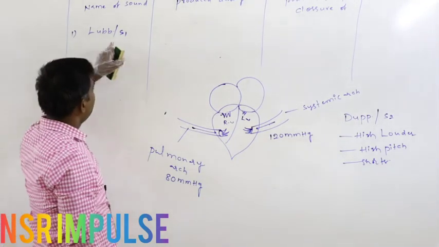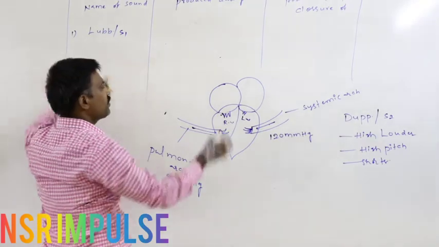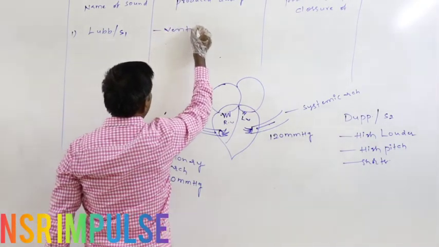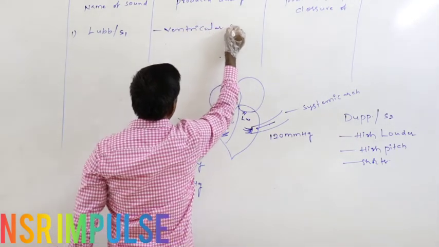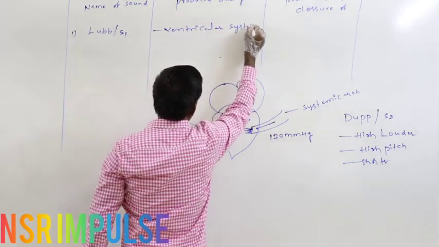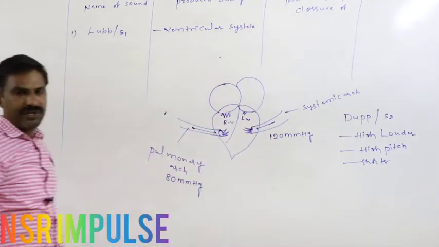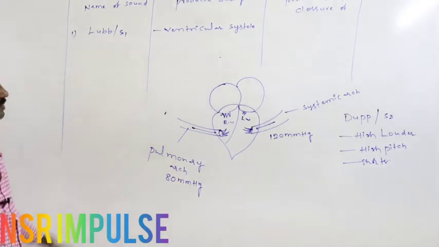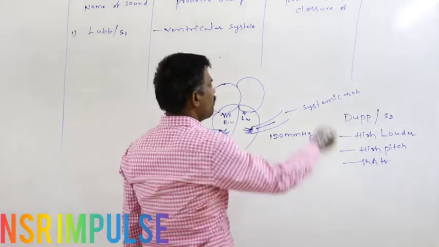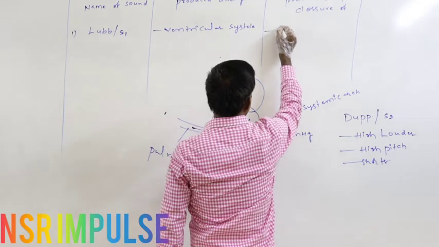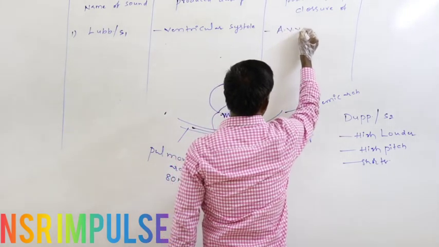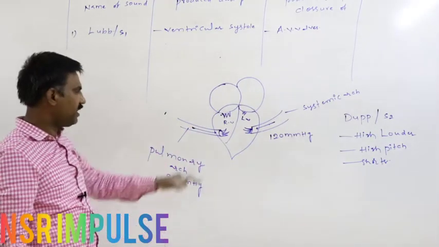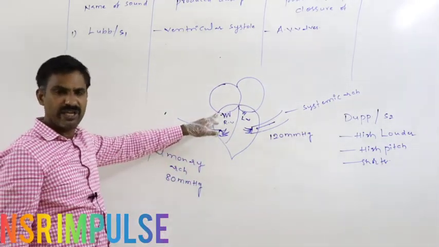During which phase is S1, or the lub sound, produced? During ventricular systole. During the ventricular contraction, the first heart sound, that is the lub sound, gets produced. This is produced due to the closure of AV valves, atrioventricular valves, that is the tricuspid and bicuspid valve.